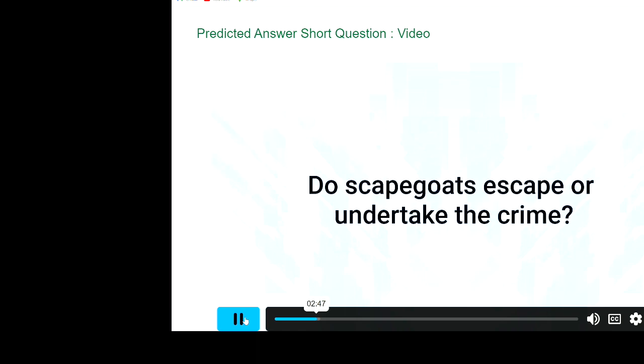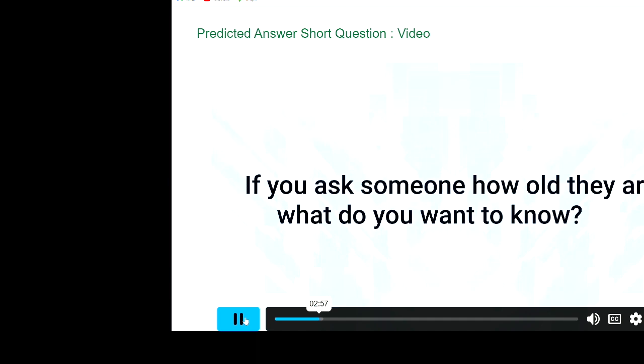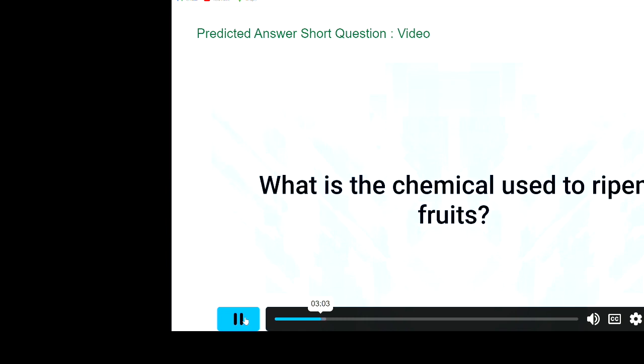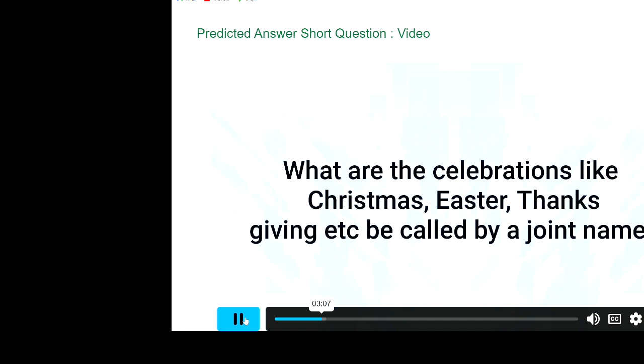What would a person do usually on sabbatical? Study. Travel. Do scapegoats escape or undertake the crime? Undertake. Unions work for who, workers or managers? Workers. If you ask someone how old they are, what do you want to know? Age. What is the chemical used to ripen fruits? Ethylene gas.